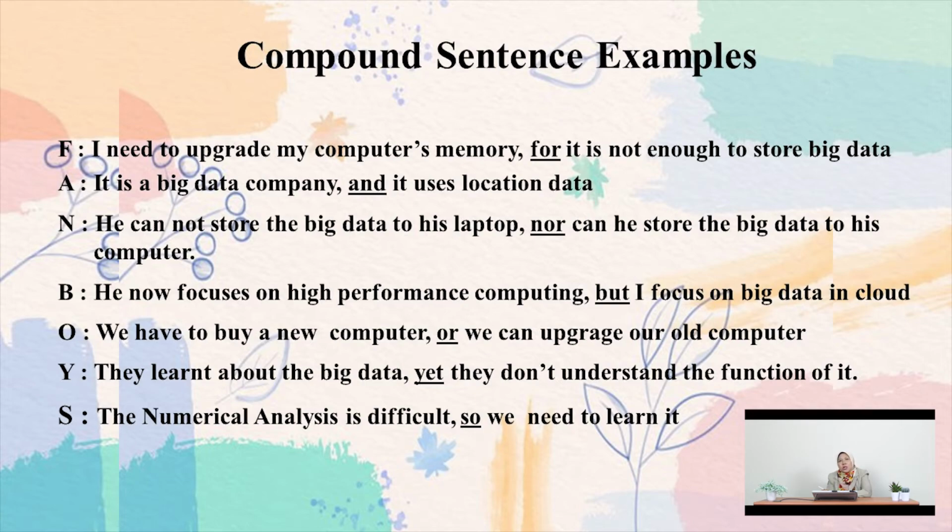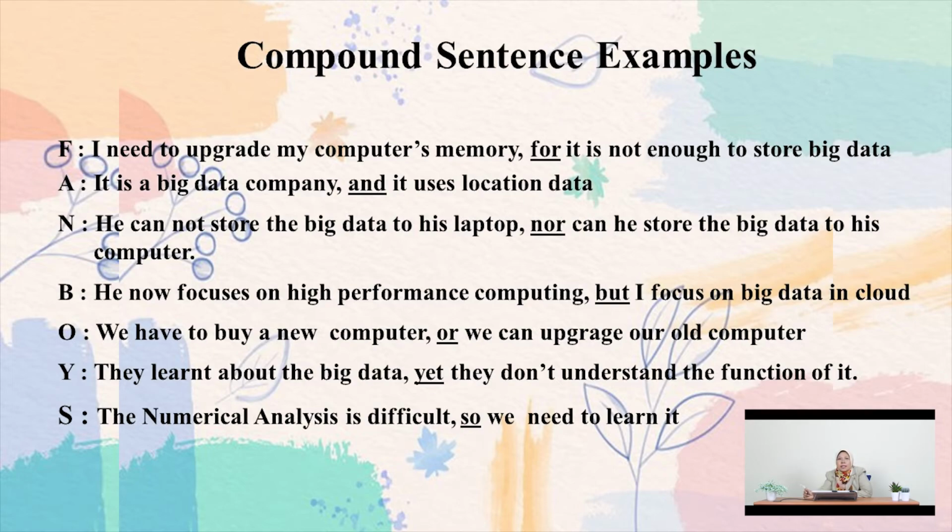And now we use nor as a conjunction in our example. He cannot store the big data to his laptop, nor can he store the big data to his computer. So the first independent clause is "he cannot store the big data to his laptop," and the second is "nor can he store the big data to his computer." Okay, so you know already which one is the independent clause. You have to find the conjunction. The conjunction is nor. So before nor or after nor, that is the independent clause.